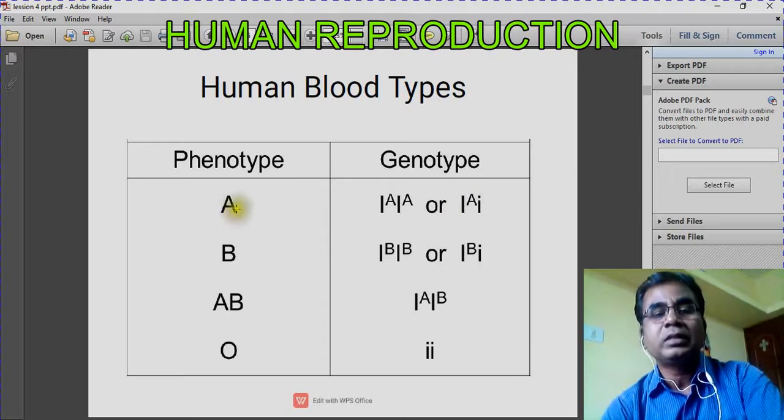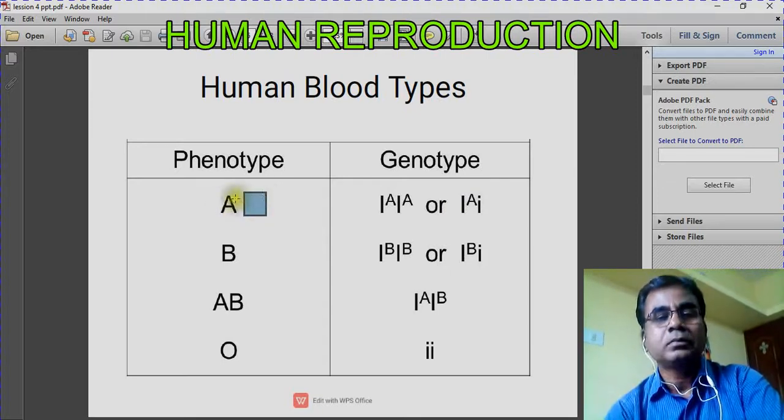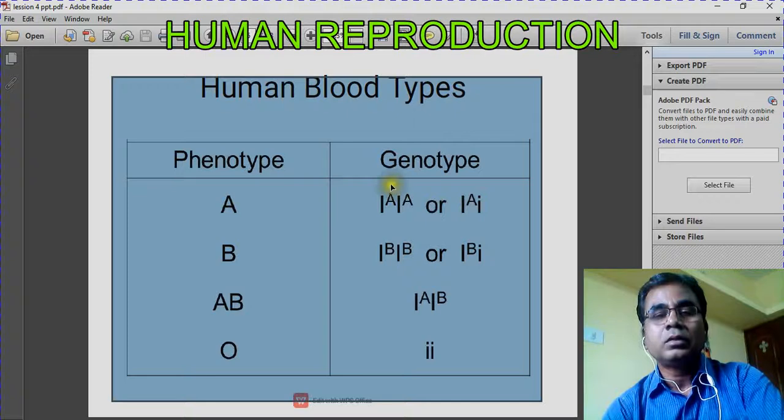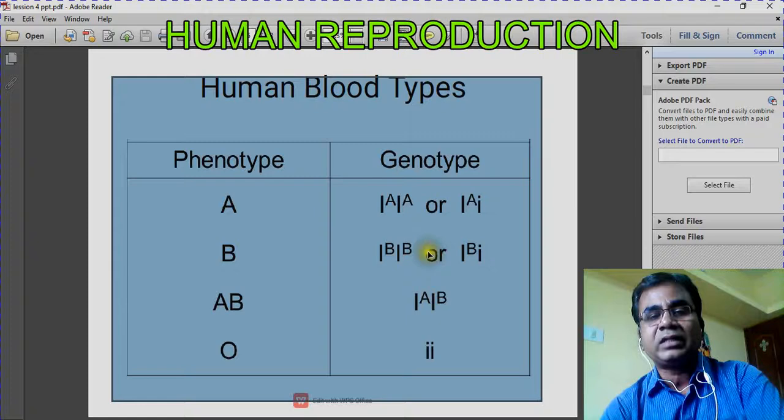So both genotypes produce only the A phenotype. And what are the genotypes which produce B blood group? First one IB IB, and the second one IB and small i. These two genotypes can produce B blood group.